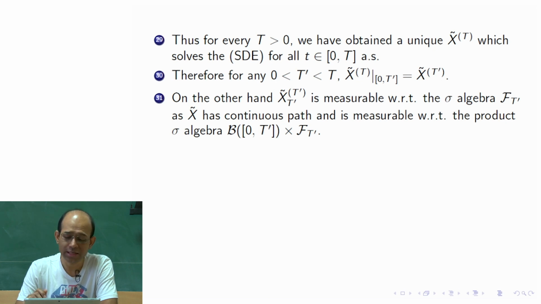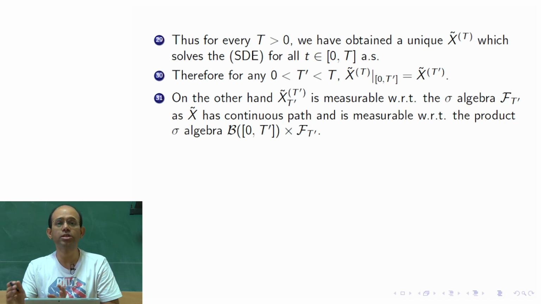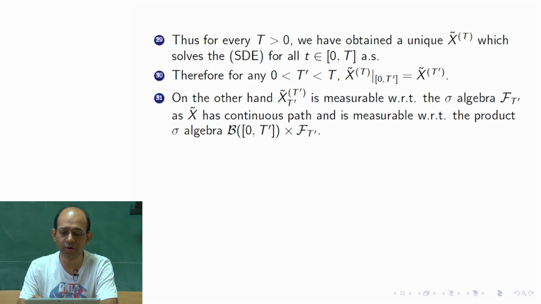So, this process evaluated at any given point t, we would like to ask about its measurability, whether that process is measurable with respect to the sigma algebra. Which sigma algebra? Here we have obtained it as measurable with respect to the product sigma algebra, because this is a function of t and omega. On small t you have the Borel sigma algebra on the closed interval 0 to T prime, on omega you have the sigma algebra F t prime.